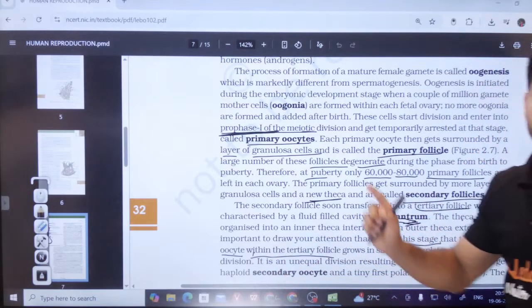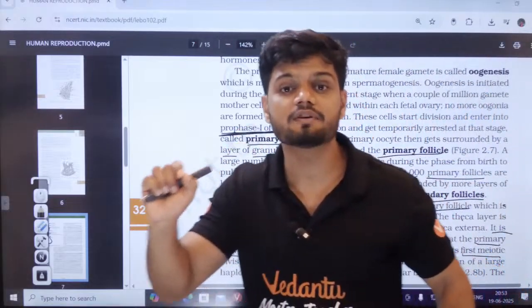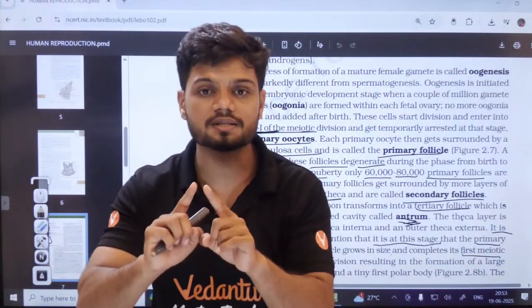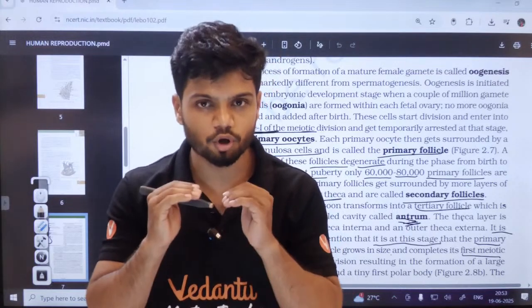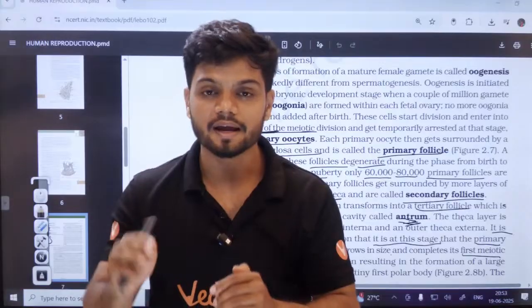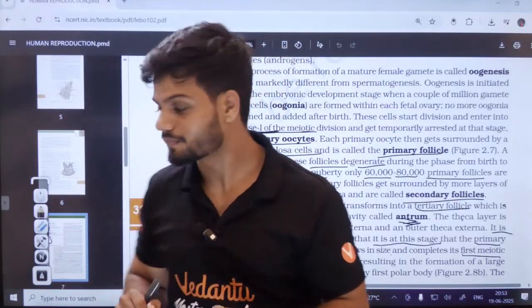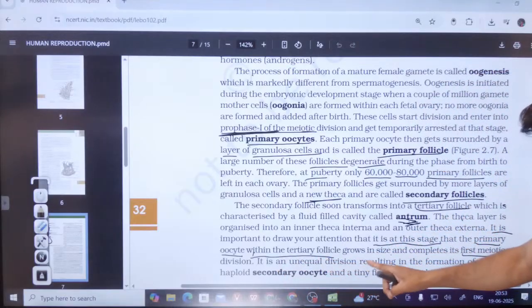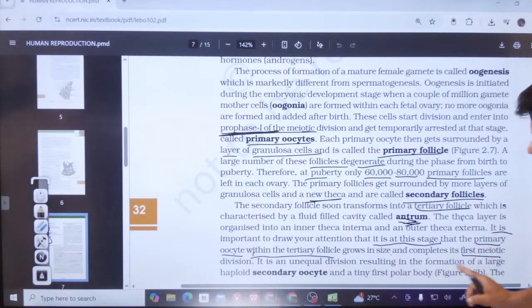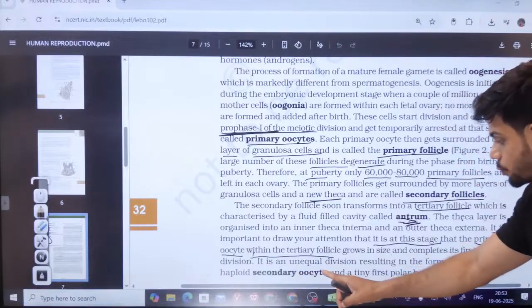So when is the first meiosis completed? The first meiosis is completed in the tertiary follicle. Very important line of NCERT.